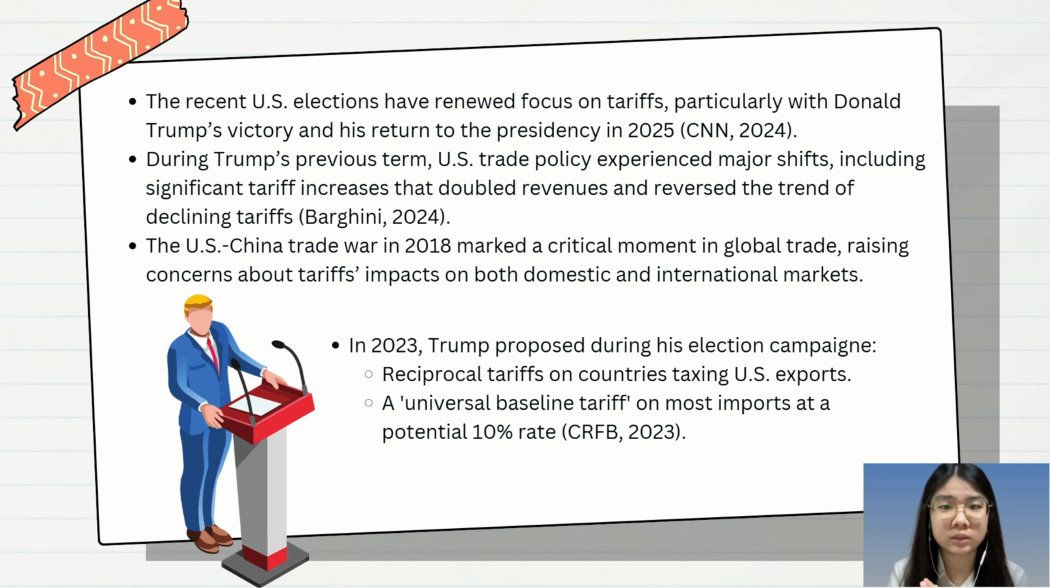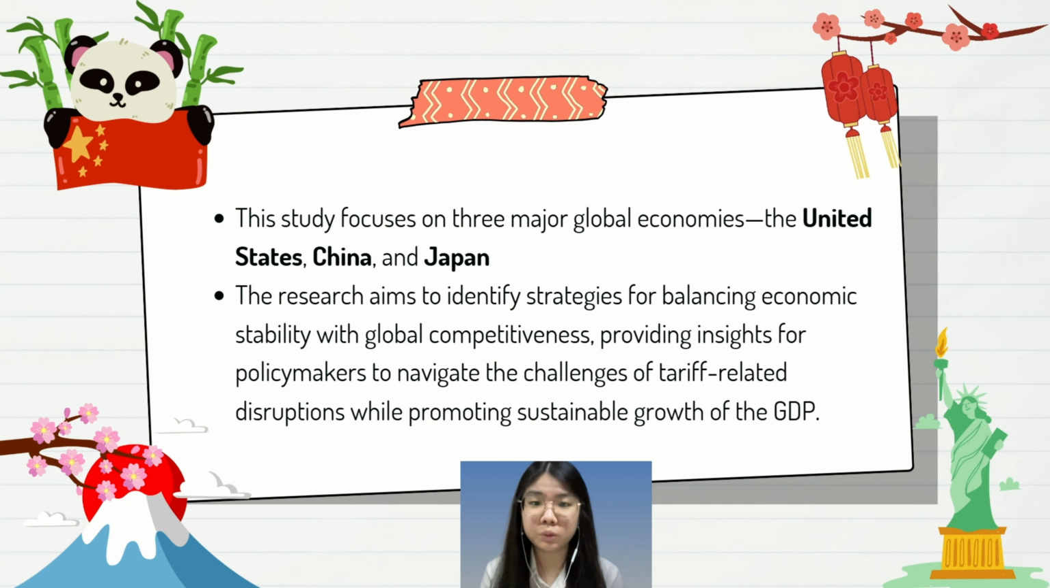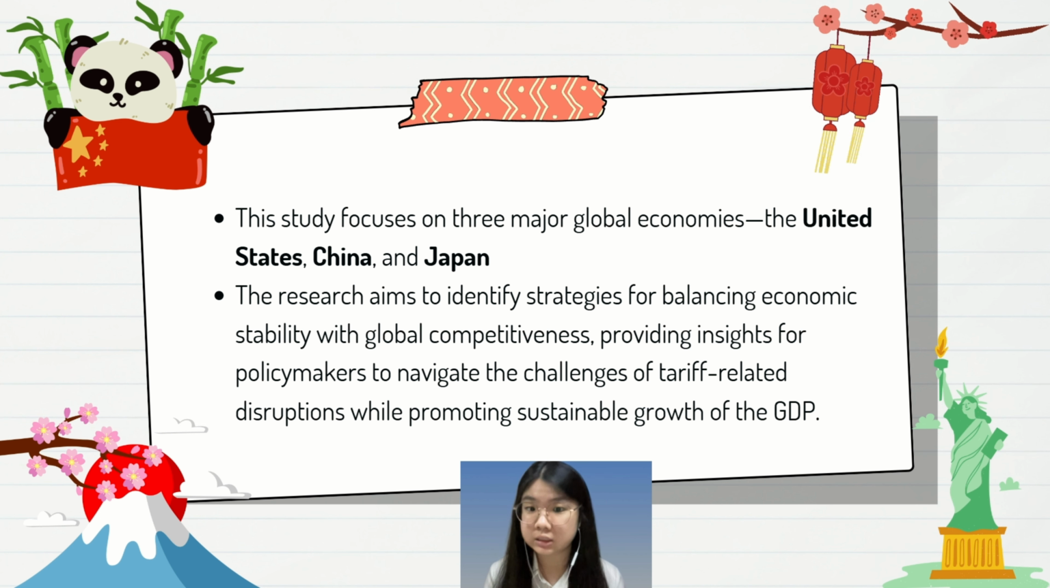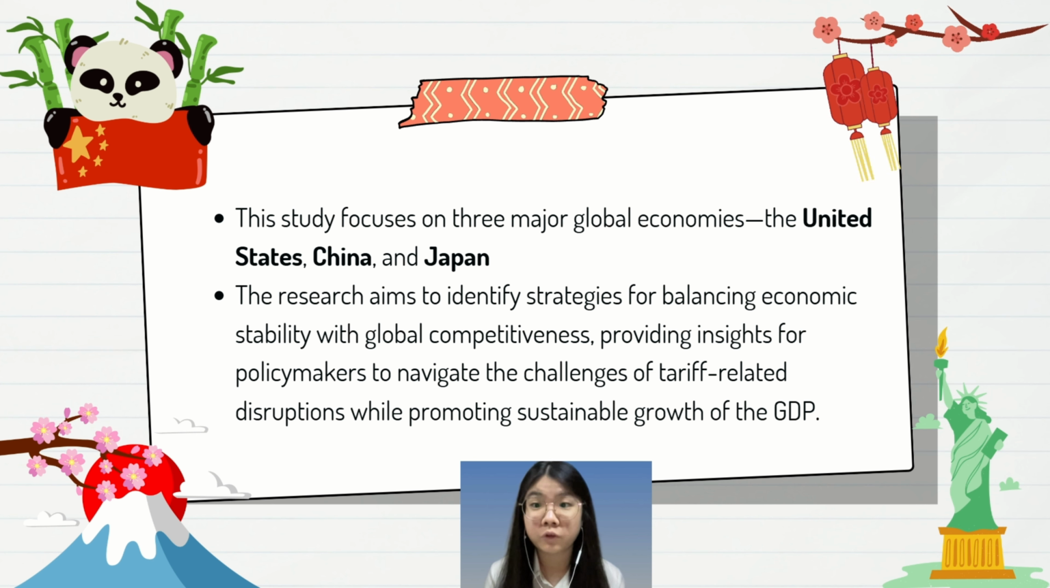First, he will include a universal baseline tariff and also reciprocal taxes on the countries that tax US exports. These policies could shake up global trade yet again, with ripple effects on economic growth, inflation, and international relations. This study will focus on three major global economies, which are the United States, China, and Japan. By combining these countries, this research aims to identify strategies for balancing economic stability with global competitiveness, providing insights for policymakers to navigate the challenges of tariff-related disruption while also promoting sustainable growth of the GDP.